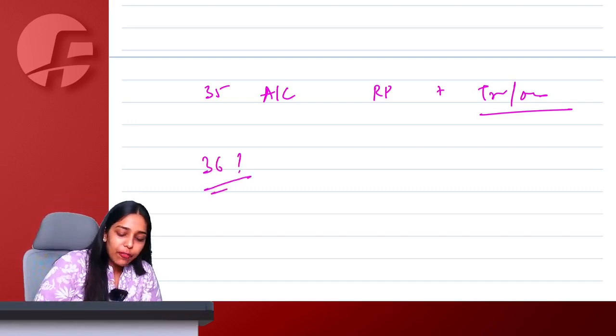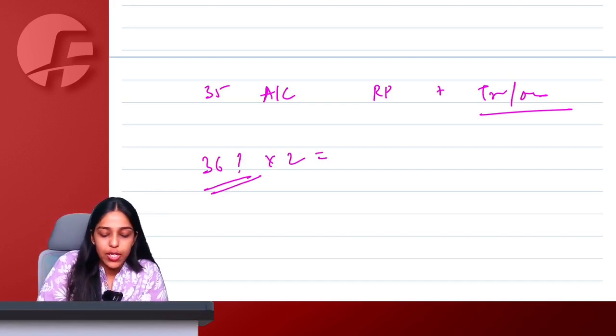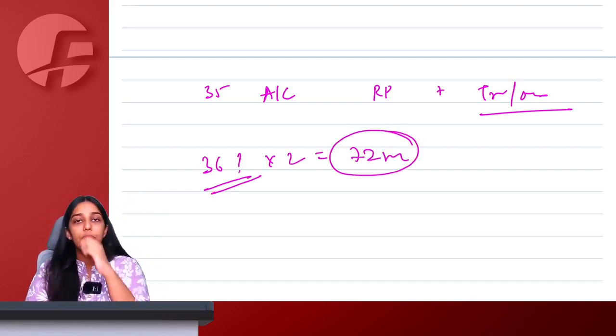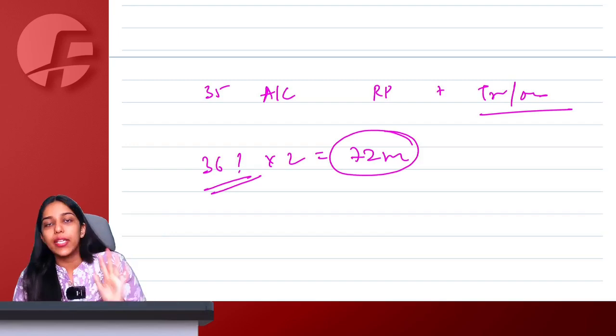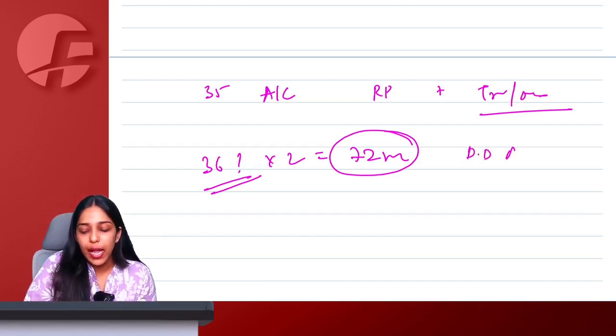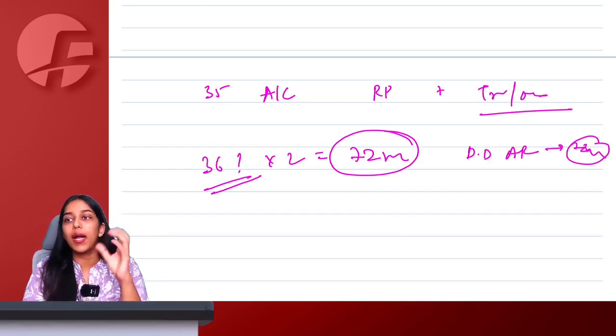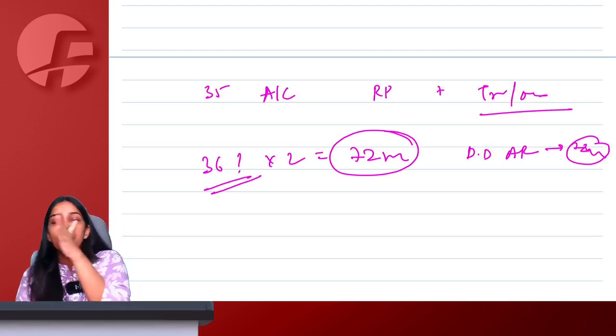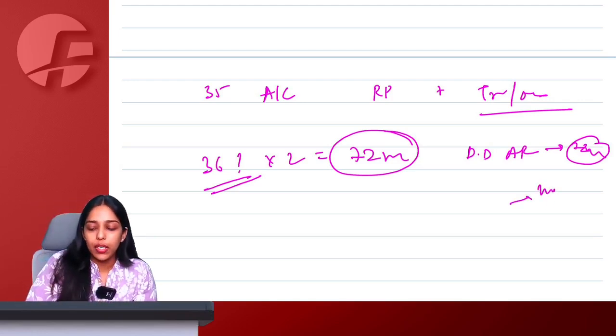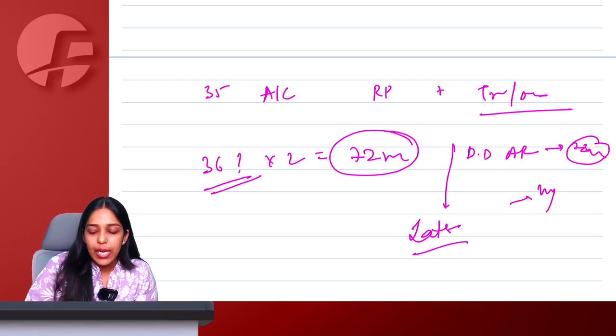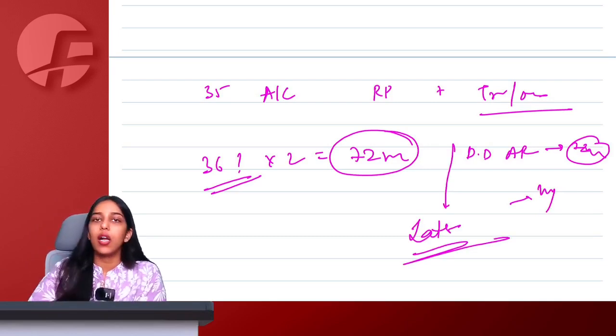Till what period I have to maintain my accounts records? 36 into 2, 72 months. So from the due date to file annual return of that year, till 72 months, you will have to retain your accounts records. But if any proceeding is going on, then after the proceeding ends, even after 1 year from there, you have to maintain accounts records. Basically, whichever is later, you are going to preserve all your accounts records.